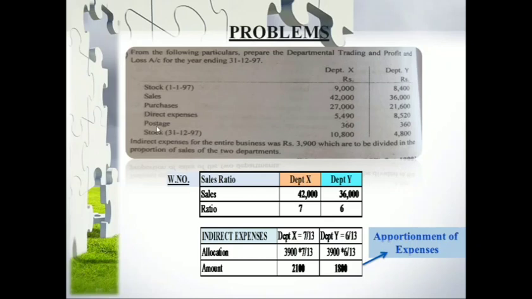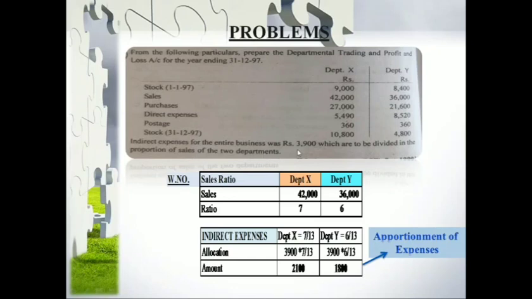In this case, for postage they have given you directly the expense to be allocated for department X and the expense to be allocated for department Y. But for indirect expenses they have given it like this: the total indirect expense is 3,900. You will have to divide this 3,900 in the ratio of sales for both the departments.